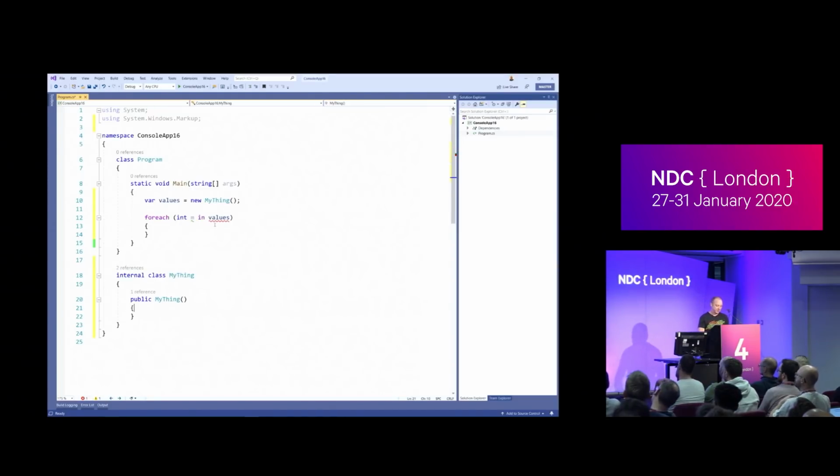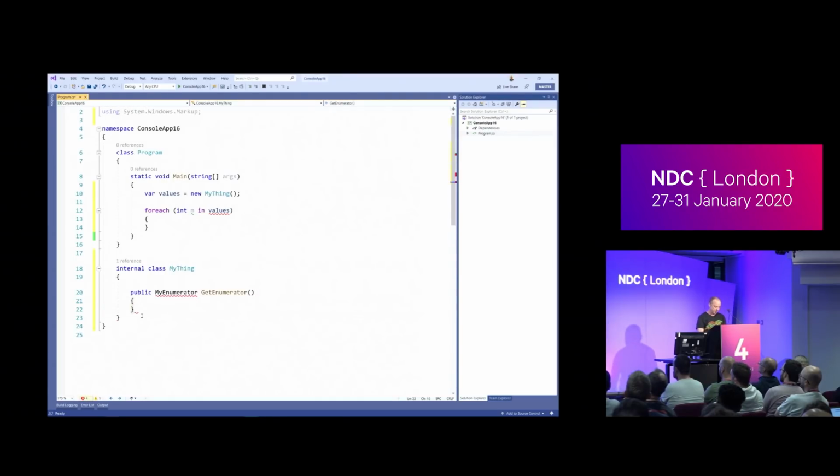So this doesn't compile, as you would expect. And if we hover over this, you can't read it because Visual Studio doesn't zoom tooltips, but that says blah, blah, blah, GetEnumerator. But it doesn't say you don't implement IEnumerable. It just says you don't have a GetEnumerator method. And in fact, if we write one, let's call this one MyEnumerator. GetEnumerator. I love that it suggests the name. It's so clever. You know what? I don't even actually need to do anything here. If I do this and then create that class, ooh.